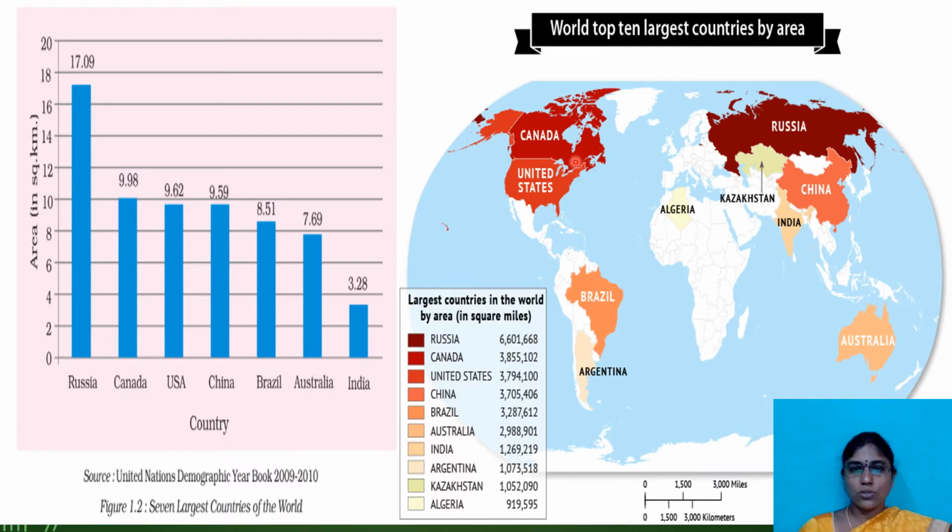The third place goes to the United States of America, the fourth place to China, the fifth place to Brazil in South America, the sixth place to Australia, and the seventh place goes to our India. Seventh place area wise, second place population wise.